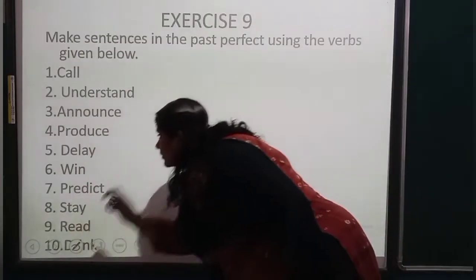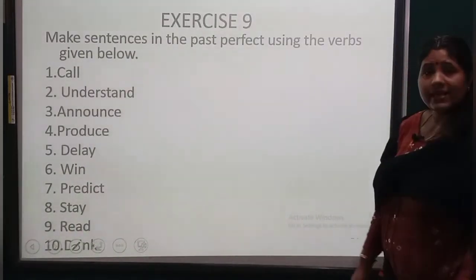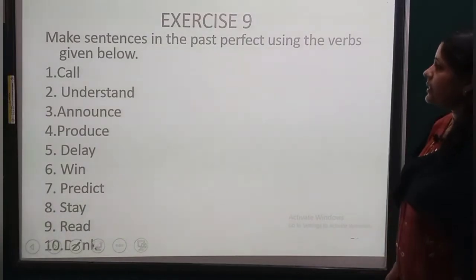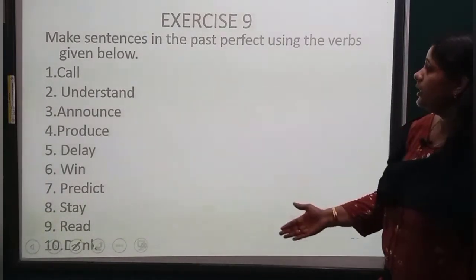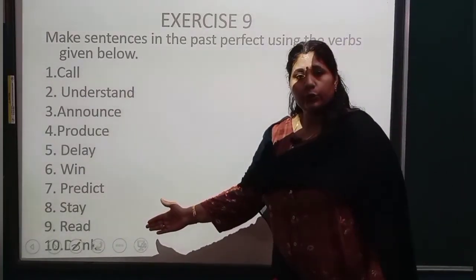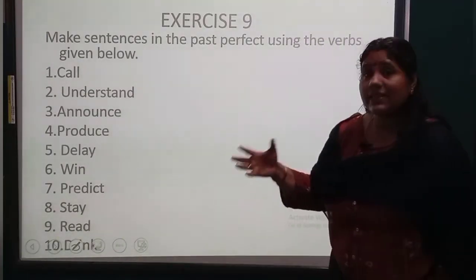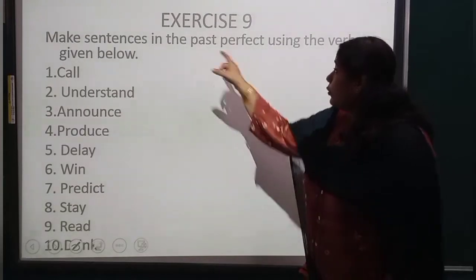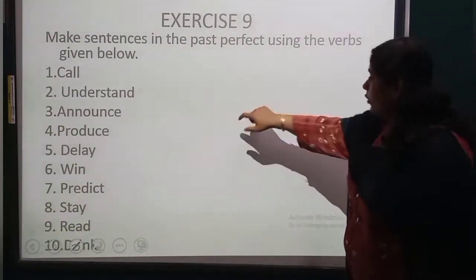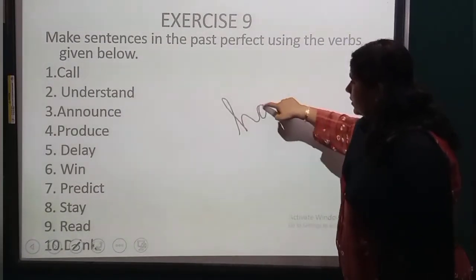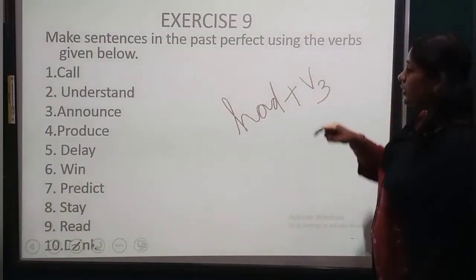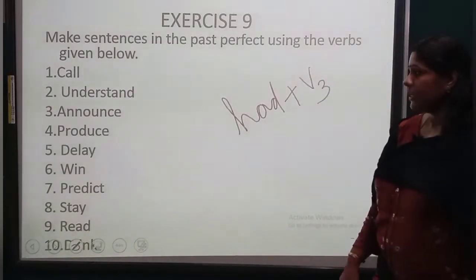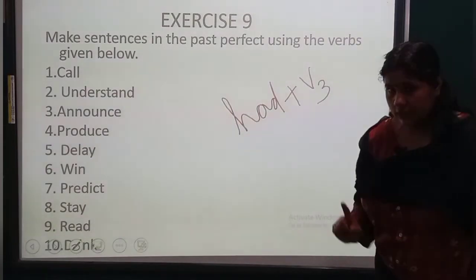Next. Moving on to exercise 9. Make sentences in the past perfect using the verbs given below. So here some words are given to you and you have to make sentences out of them using past perfect. What you will use? Had plus the V3 form of the main verb. Okay. Do this by yourself.